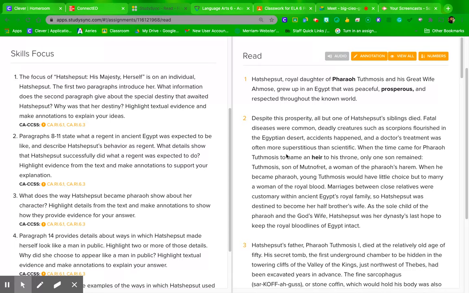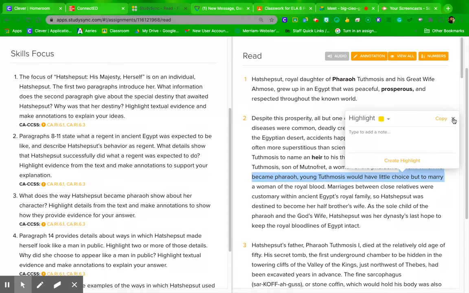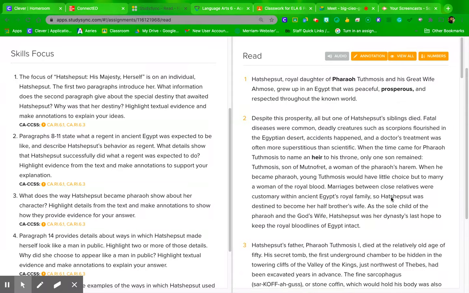Okay, so he named Tutmosis II his heir. When he became Pharaoh, young Tutmosis would have little choice but to marry a woman of royal blood. Marriages between close relatives were customary within ancient Egypt's royal family, so Hatshepsut was destined to become her half-brother's wife.